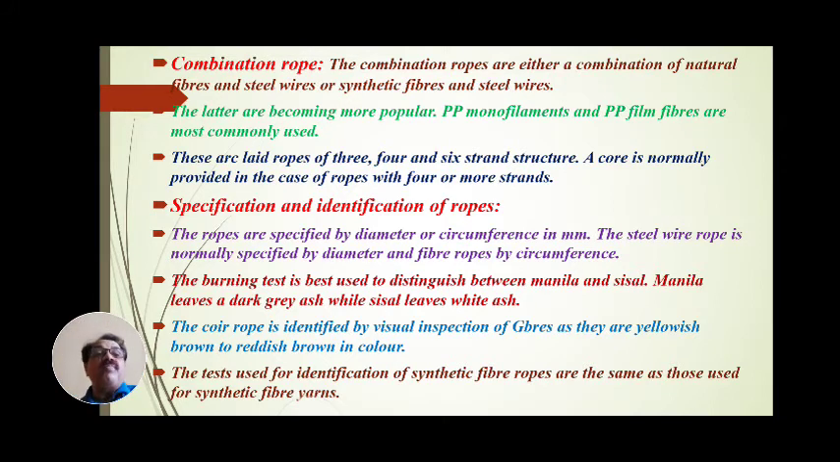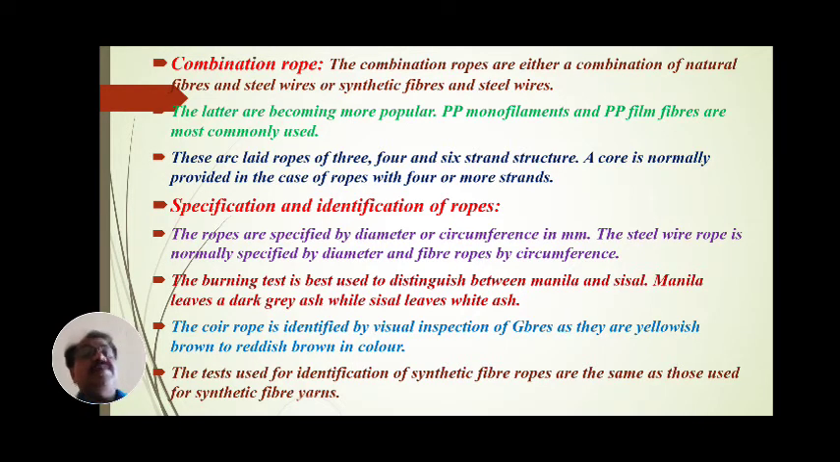Means there are two ways these are produced. One is the combination of natural fiber and steel wires, or the other is synthetic fibers and steel wires. Means instead of natural fiber, synthetic fiber is used, and the steel wire stays as it is. The latter are becoming more popular, and in this rope manufacturing where synthetic fibers and steel wire are used, PP monofilaments and PP film fibers are most commonly used.